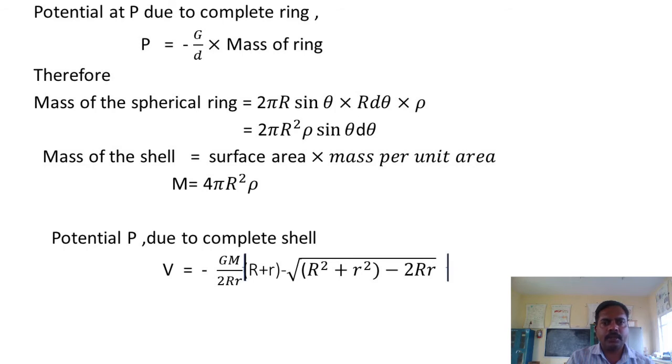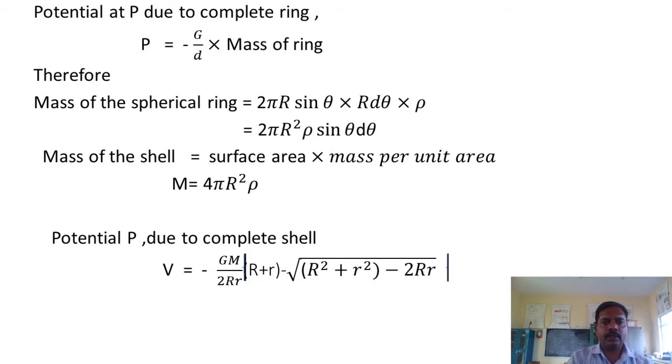Potential at P due to the complete ring is given by minus G by D into the mass of the ring. The mass of the spherical ring equals 2 pi R sin theta into R d theta into rho, that equals 2 pi R square rho sin theta d theta. Mass of the shell is nothing but surface area into mass per unit area, that is capital M equals 4 pi R square into rho.